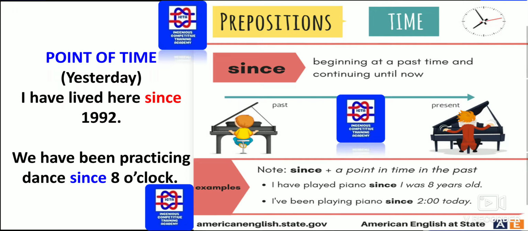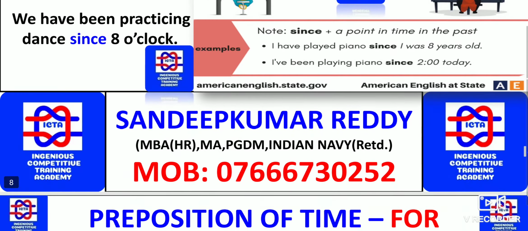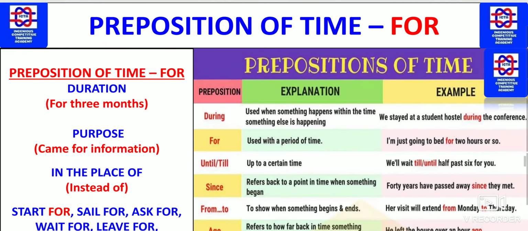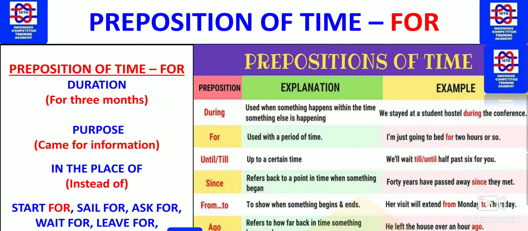Here, note "since" plus a point of time in the past. I have played piano since I was 8 years old. I have been playing piano since today. So these are a few examples where the action has been happening from the past to the present. It has to be in such a manner where we can use "since".